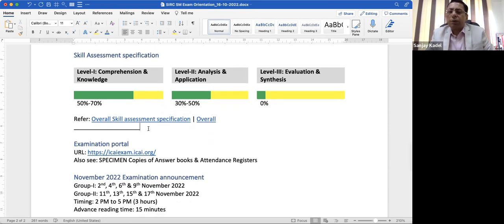So in strategic management, focus more on memorizing some definitions, some models, some analytical charts. All those things you have to remember, and you have to replicate as it is. Analysis and application, case study related questions, or 1 or 2 certain discuss related questions may come, where you will have to apply your knowledge. But that is only 30 to 50%. Major part of your subject testing is based on comprehension and knowledge.